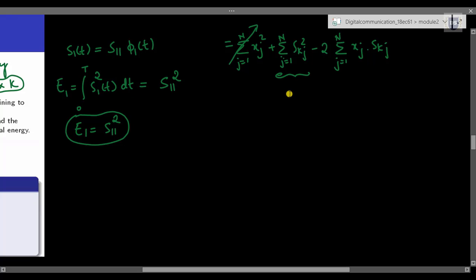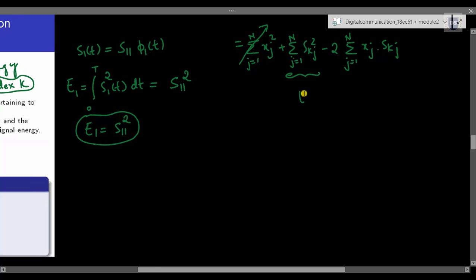So I can rewrite this as Ek minus 2 summation j starting from 1 to n xj into skj.